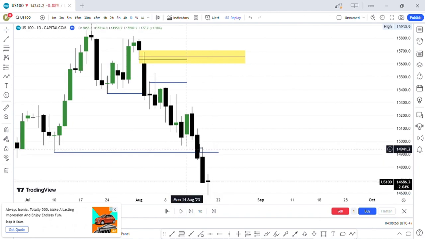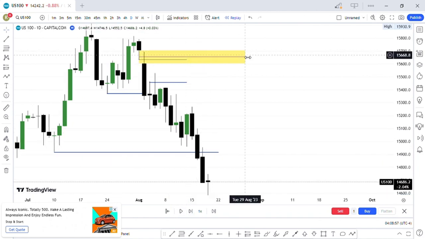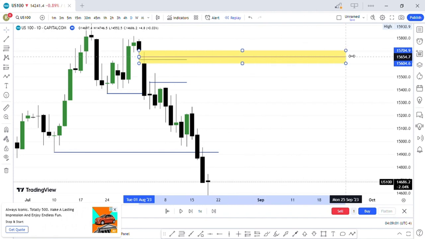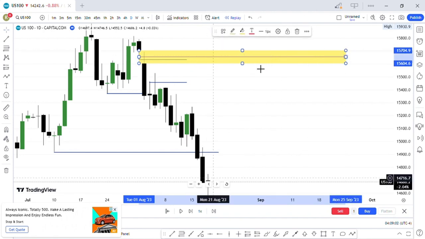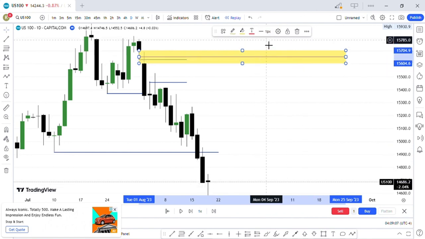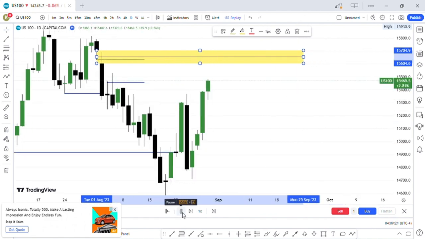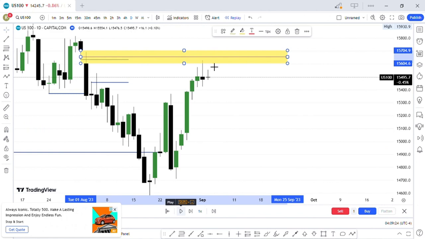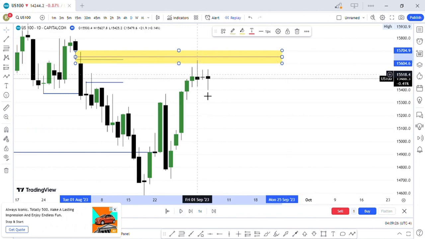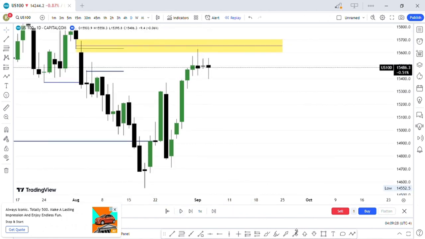These lows were taken, but remember, this volume imbalance also has to be rebalanced. So price at some point in the future will come back into this volume imbalance before going further down, or will come back and close above it and use it as an inversion volume imbalance. We have price tapping into the volume imbalance here. Now we expect the market to go down and attack the lows.